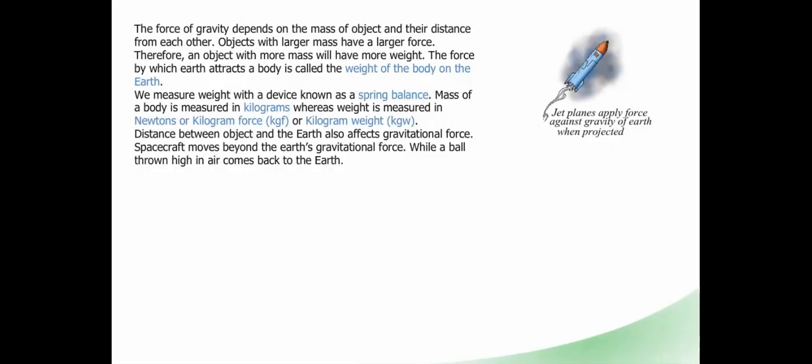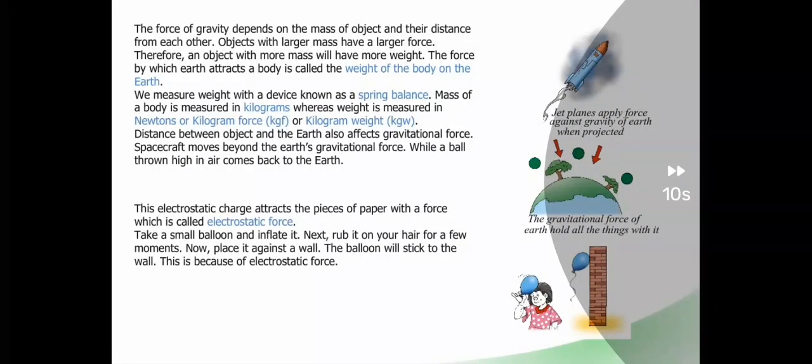Distance between object and the earth also affects gravitational force. Spacecraft move beyond the earth's gravitational force, while a ball thrown high in the air comes back to the earth. This electrostatic charge attracts the piece of paper with a force which is called electrostatic force.